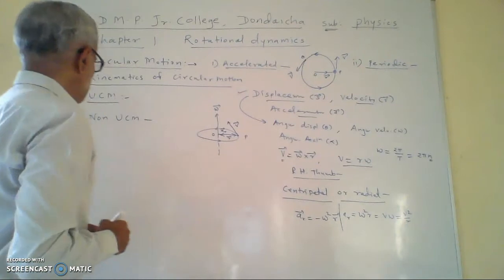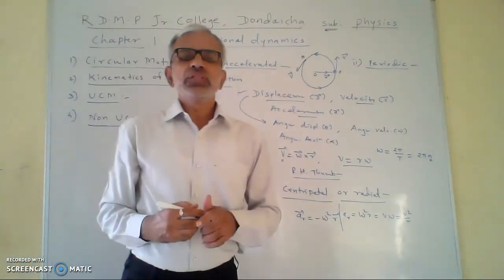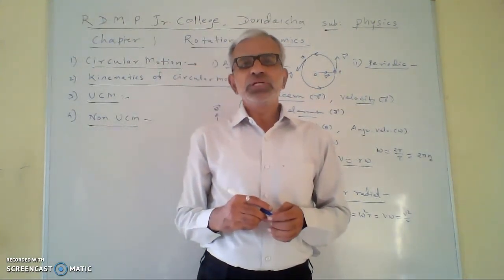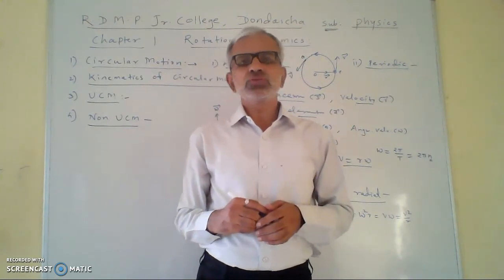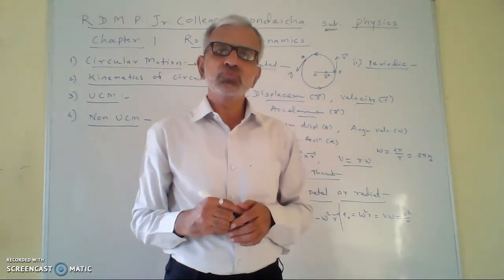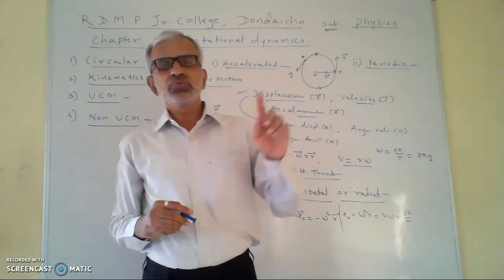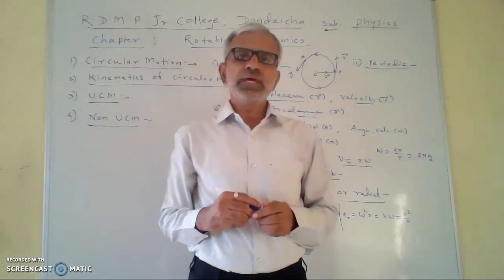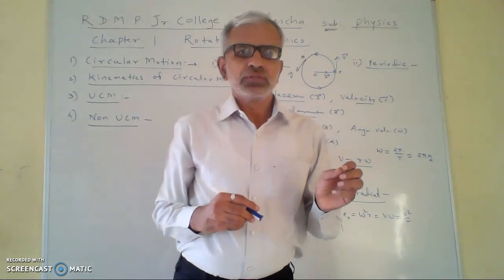Then non-uniform circular motion. When the particle is in circular motion and the speed of the particle is not constant, that motion is called non-uniform circular motion. For example, if you switch on the fan, initially it is at rest.